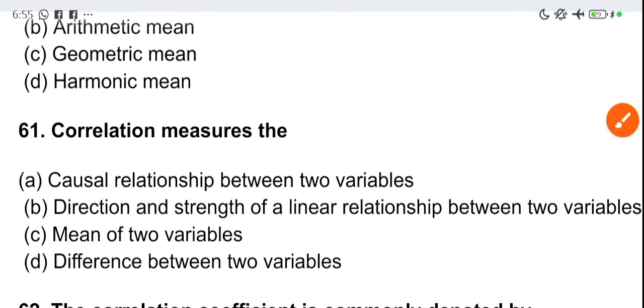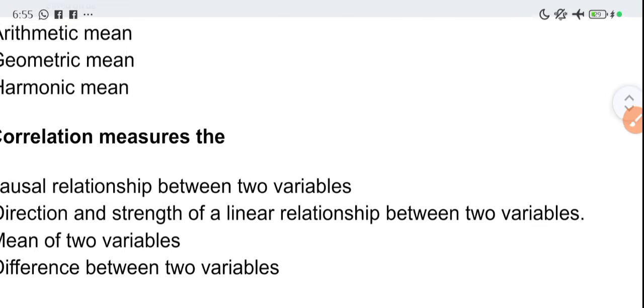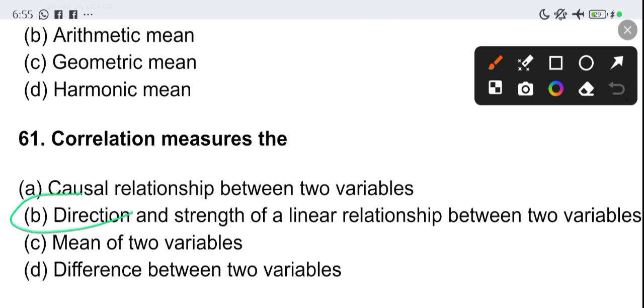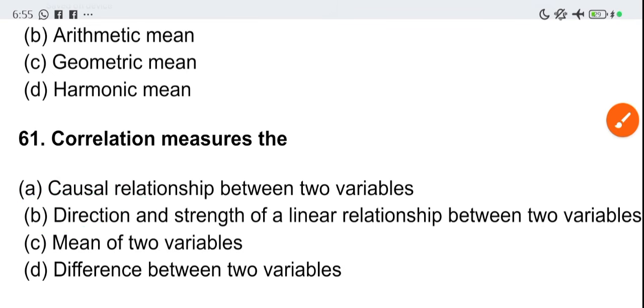Now, correlation and regression is one aspect of mathematics where you can really shine, because it has a lot of intrinsic calculation that people don't pay attention to, but trust me, it is very simple. Once you understand the basics, you are good to go. What does correlation measure? Correlation measures the direction and strength of the linear relationship between two variables.